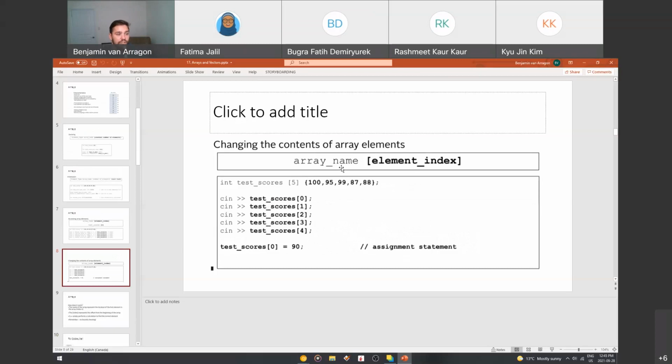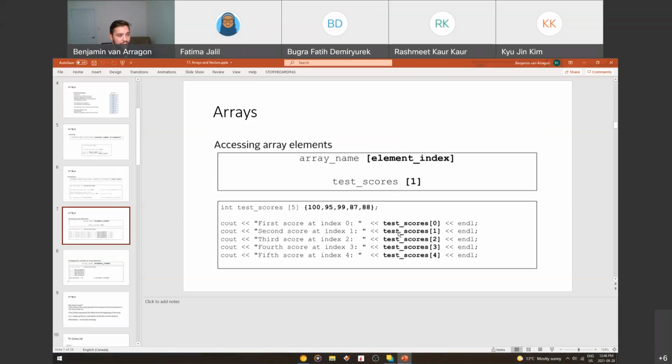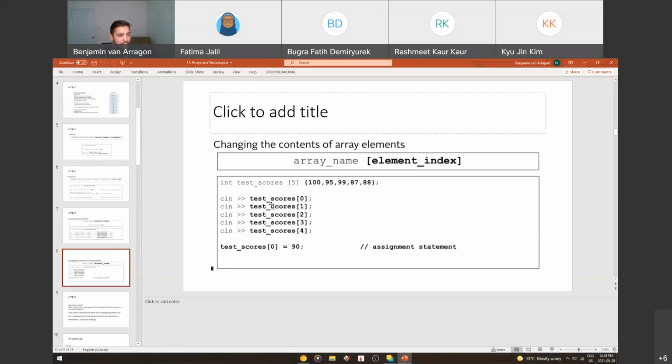Yeah, so accessing them is very, very similar with the square brackets. Cool. If you want to change the contents of the array, basically what you can do is just use it the other way. So here we're printing them out in a cout statement. Here we have a cin statement, and then we're setting that value, test score of index 0. When you type test_scores 0 equals 90, then you're assigning the value of 90 to it, right? So same exact syntax, the array name and then the element in square brackets, but then you just hit equals, and that's what you've set it to.